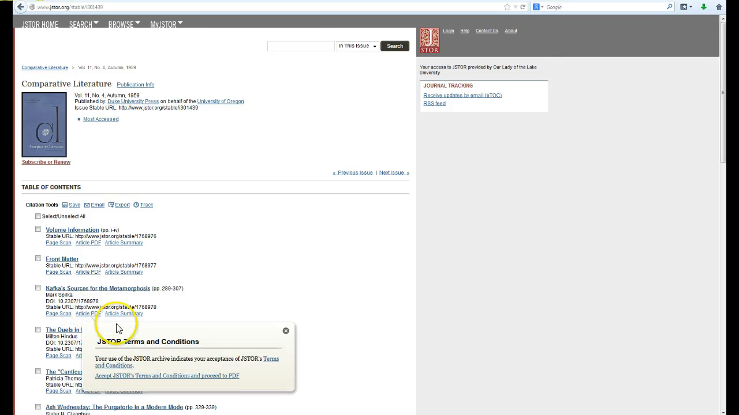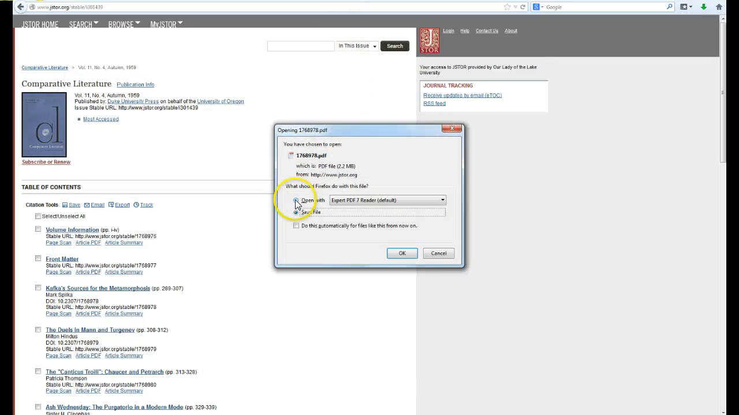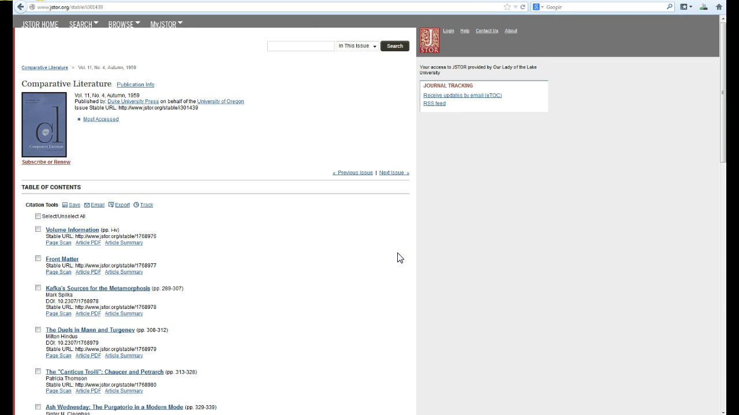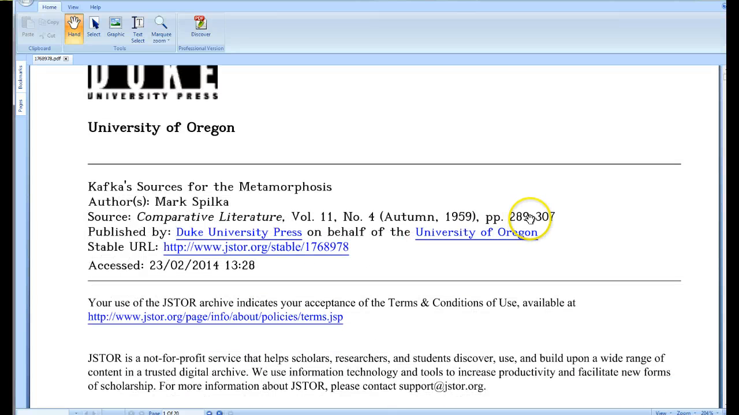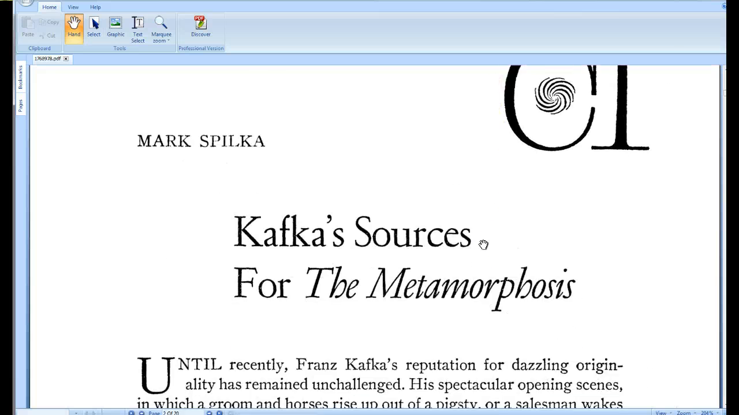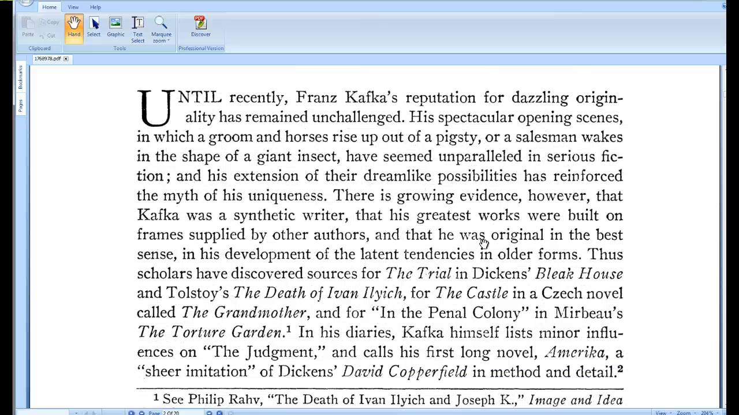Article PDF. All right. Now remember what I told you about JSTOR. You can't go on until you have given them the rights to your firstborn and accept all of their conditions. That opens up a PDF. And keep your fingers crossed that it's the full text from page 1 to the last page. Let's see. Ta-da! Page 289 to 307. Oh yes, there it is. There it all is. So I didn't have to do an ILL for it.